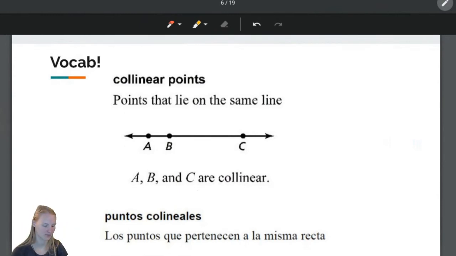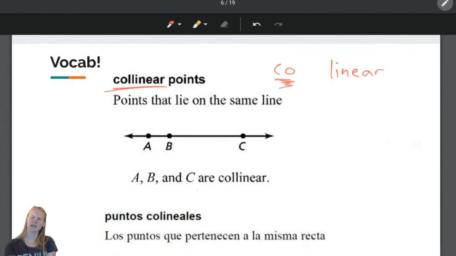Collinear points. I want to break down this word. We have co and we have linear. When you think of the word co, what do you think of? I think co-worker is the first thing that comes to my mind. And co-workers are the people that I work with. So co, in my mind, I think it means with.